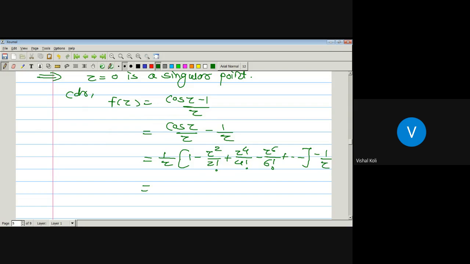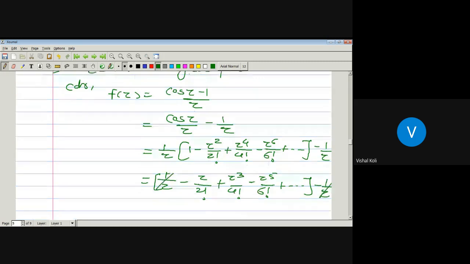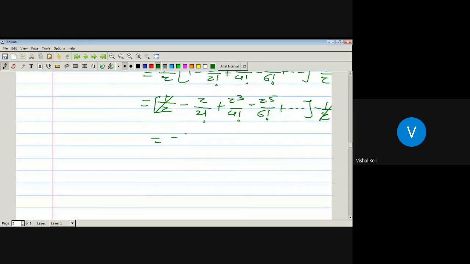This is 1 by z minus 1 by z cancels, which gives minus z upon 2 factorial plus z cube upon 4 factorial minus z raised to 5 divided by 6 factorial plus and so on.